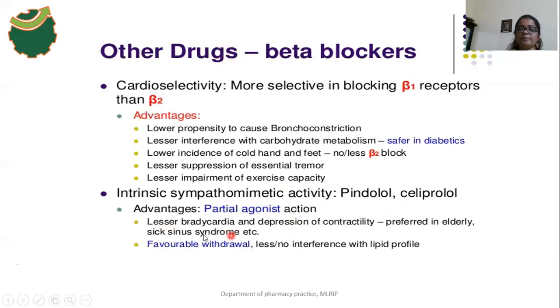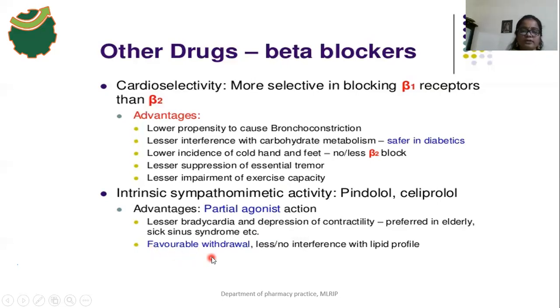That's why these drugs should be preferred in elderly patients, and they are used for the treatment of sick sinus syndrome also.